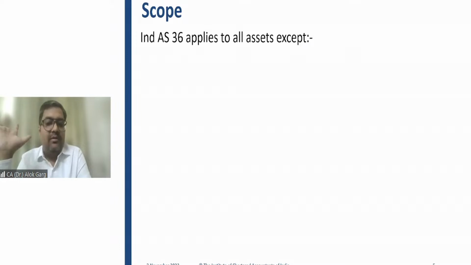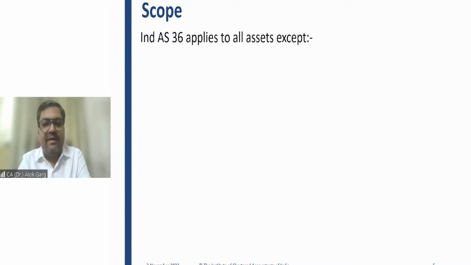Answer is no. So the reduction in the value of the inventory from cost to NRV is taken care of by Ind AS 2 itself. It is not as per Ind AS 36. Second example, impairment on financial assets, right? Let's say the value of the investment is 100 rupees, but the market value has gone down to 70 rupees.